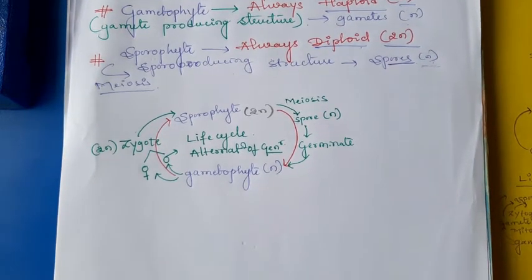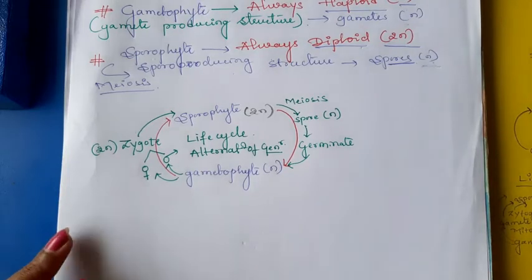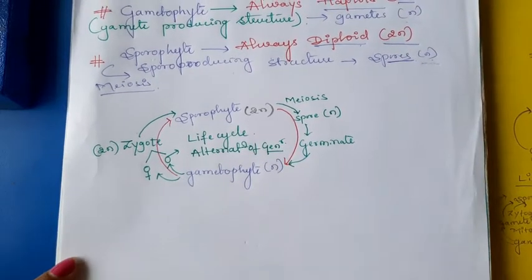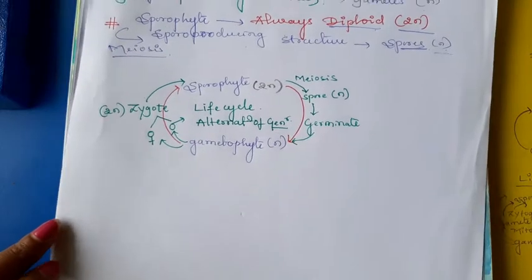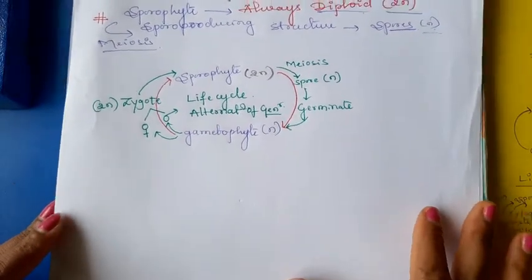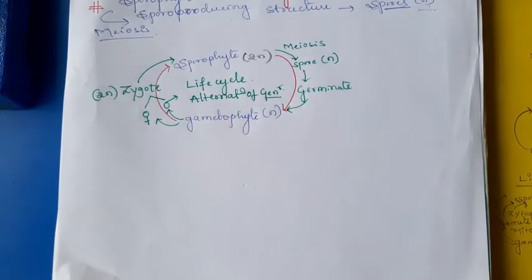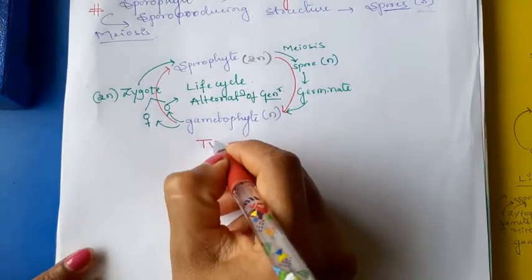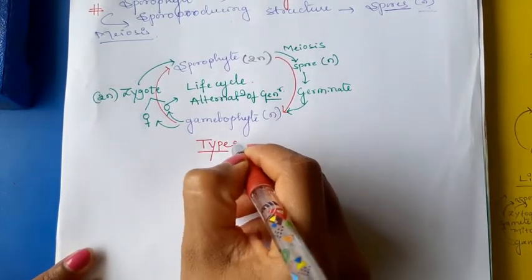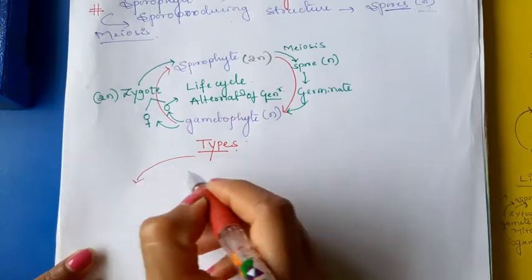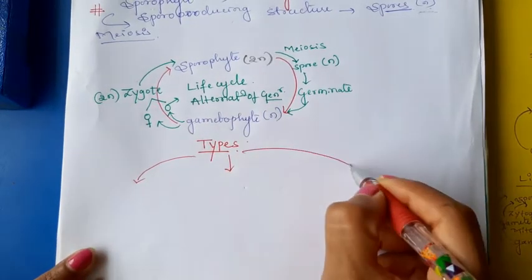Okay. There are three types of life cycle you have to study in your NCERT book. There are three types of alternation of generation given. Here I will write types.